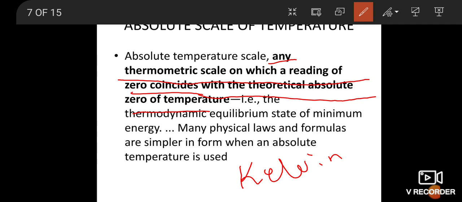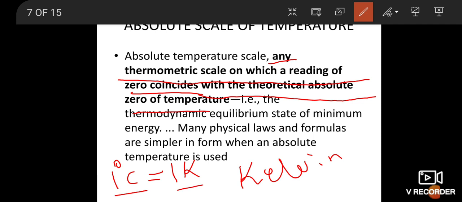It is also the thermodynamic temperature, each unit defined as the fraction of 1 by 273.16 of the thermodynamic temperature of the triple point of water. A temperature difference of 1 degree Celsius is equal to that of 1 Kelvin.